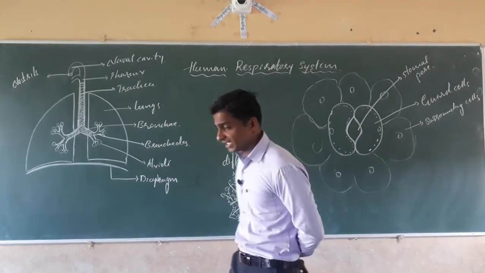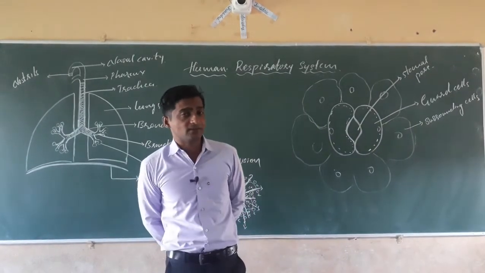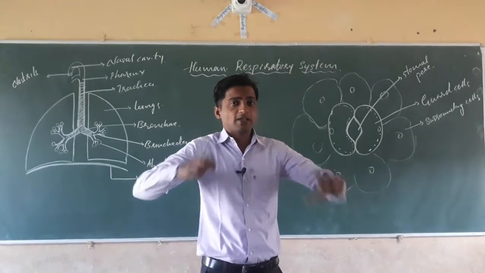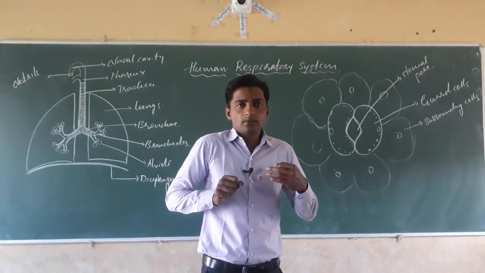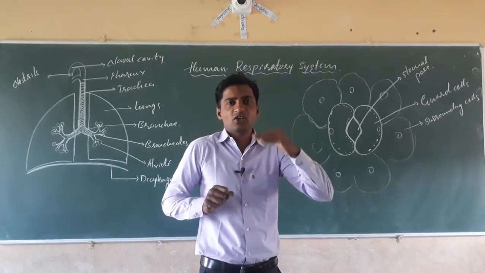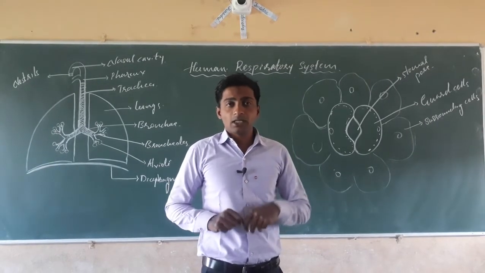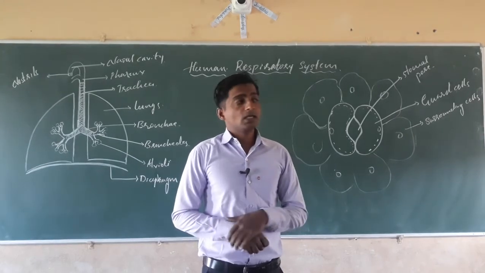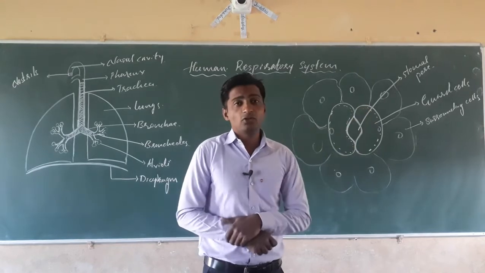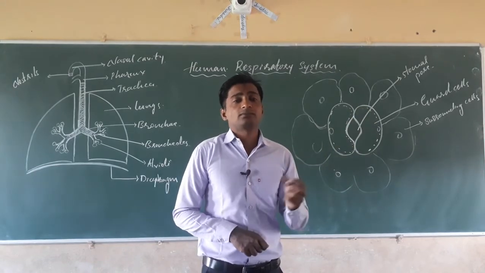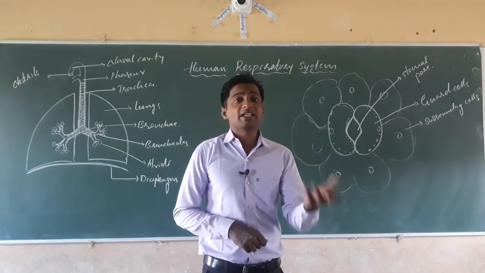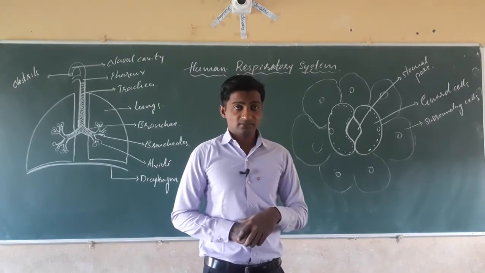In case of higher animals or multicellular organisms, they have special organs. They are complete organ systems of respiration. In case of humans, a complete respiratory system is there. In other lower animals also, like insects, the earthworm respires through its skin.